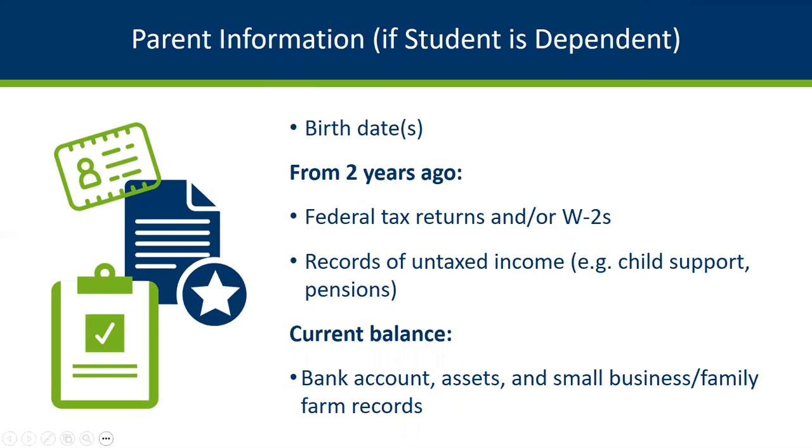If you are dependent and need to include parent information, this is what information you will need for your parent. It is very similar to the student list and includes birth dates and also federal tax returns and W-2 forms and untaxed income from 2 years ago, as well as the current balance of bank account assets, investments, and small business and family farm records.